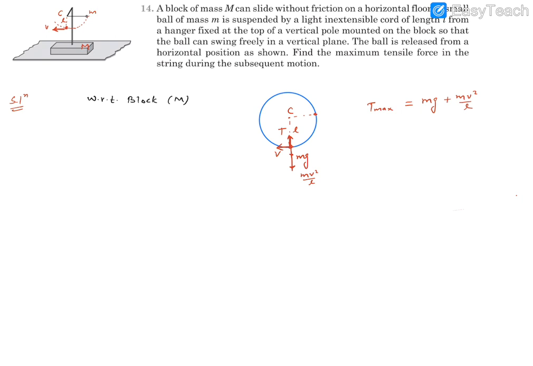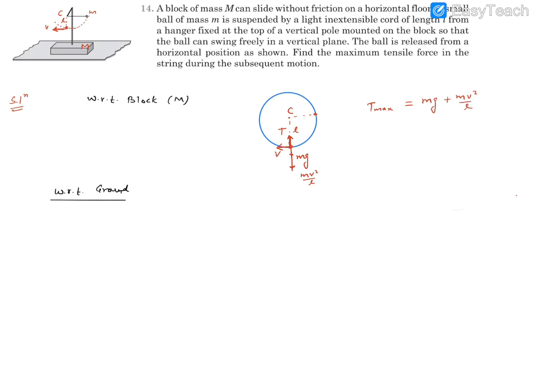For that matter, we will work from the ground perspective. So with respect to ground, that means earth. If we look from the ground perspective, when the ball comes to the bottommost position, it is going to have a certain velocity.